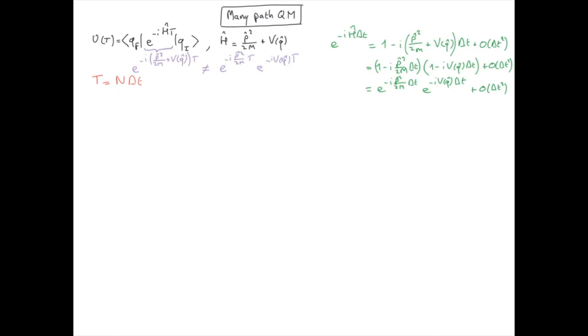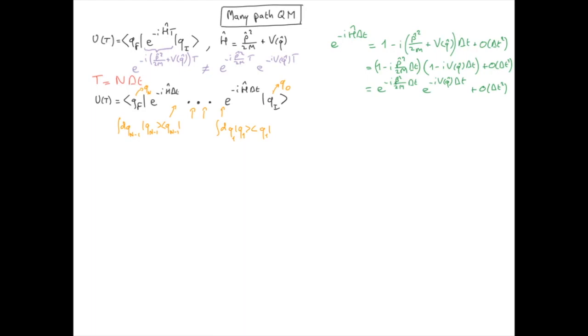The idea is then to write the evolution operator as a product of evolution operators over small times delta t, and insert the completeness relation between each exponential. Let me also relabel qi by q0 and qf by qn. So I end up with a product of many transition amplitudes over small evolution delta t.